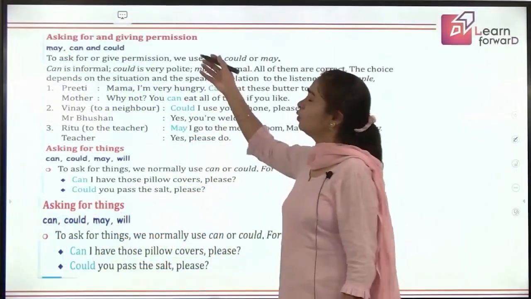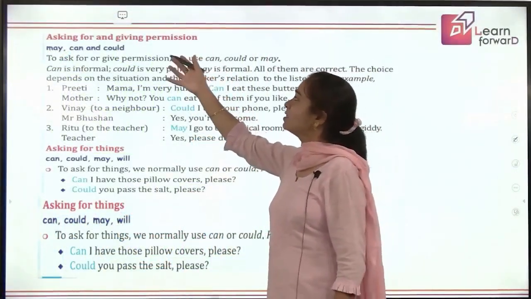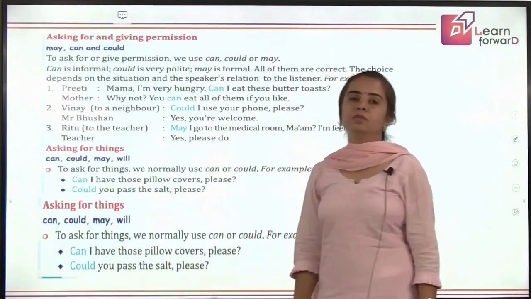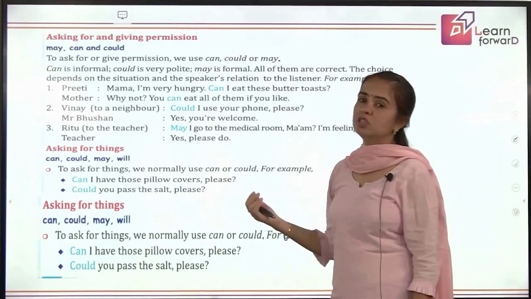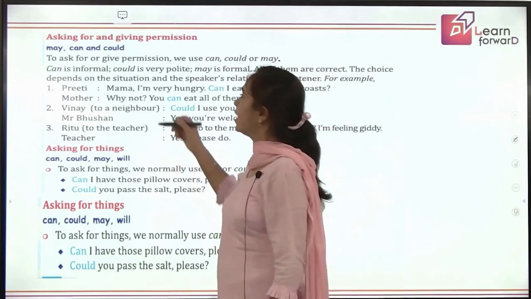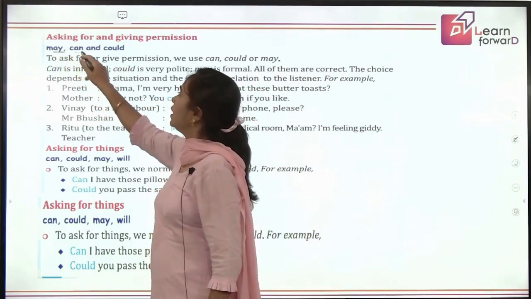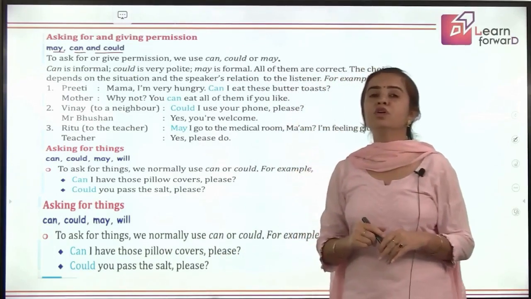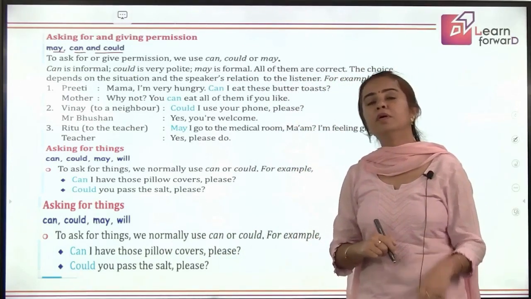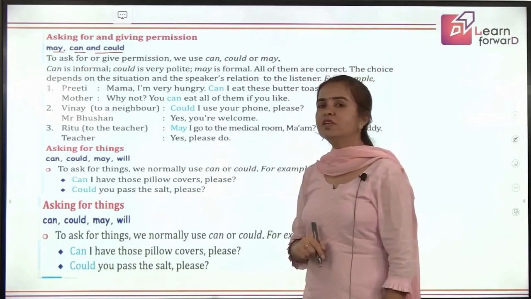So let's start with the first one: asking for and giving permission. When you have to seek permission or give permission, what are the modal auxiliaries that you use? You use may, can and could. All these three are used for seeking or giving permission. But what's the difference, children?